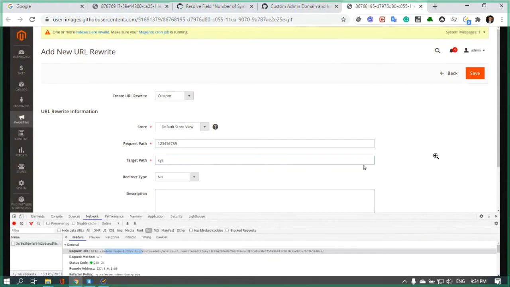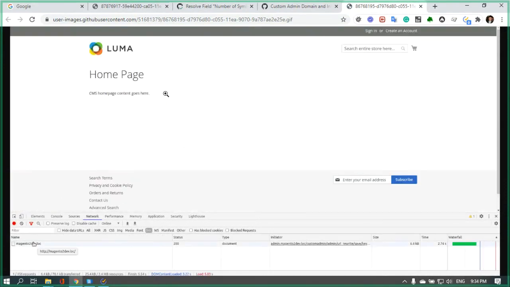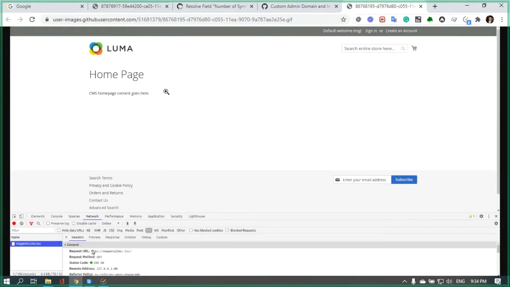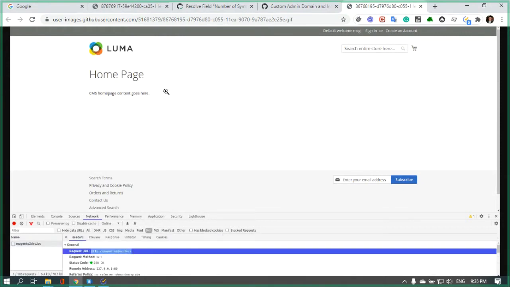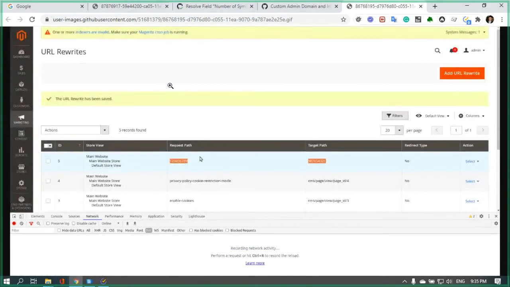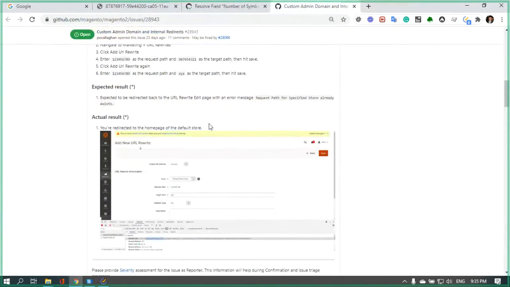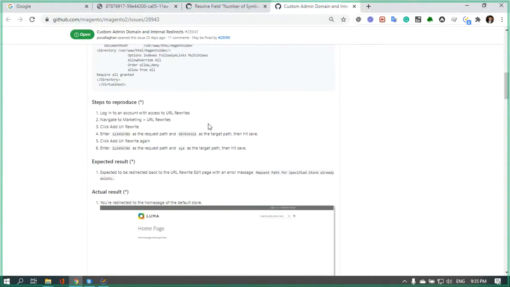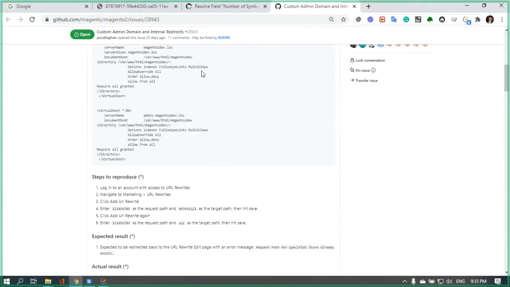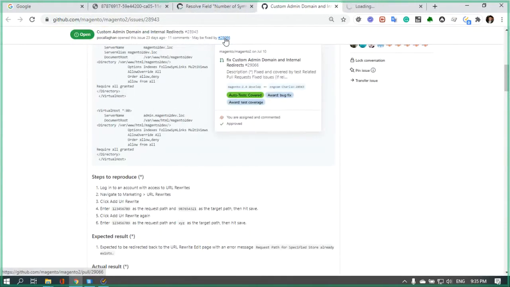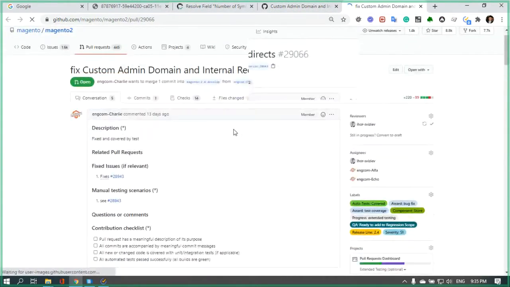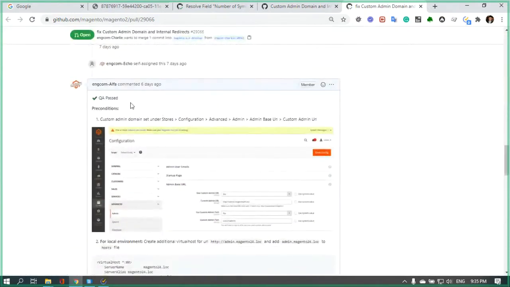When we set the same request path, we are redirected to the home page, which is wrong. And the PR has already been created for this issue, and we have a QA report.